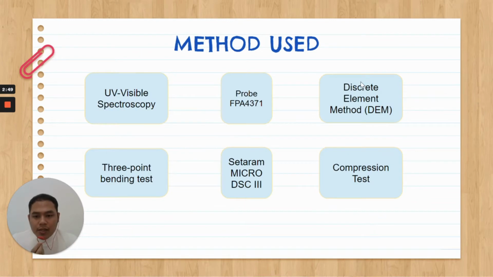Next, here is the list of methods being used for the selected properties, such as UV visible spectroscopy, which is used for optical properties, the compression test, and the 3-point bending test, which are used for the thermophysical properties, and several other methods. For further explanation regarding the properties and methods used, it will be presented by my group members.